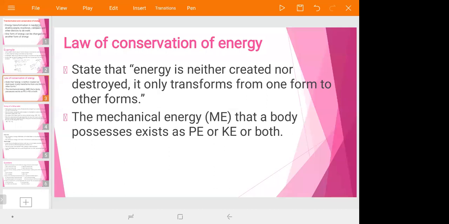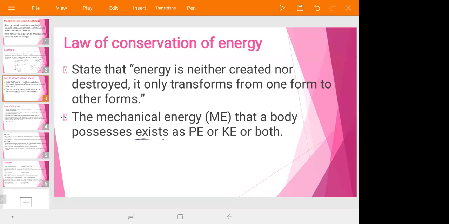Therefore, the law of conservation of energy states that energy is neither created nor destroyed. It is only transformed from one form to another form, okay? The mechanical energy that a body possesses exists as potential energy or kinetic energy or both, at a certain point or place.